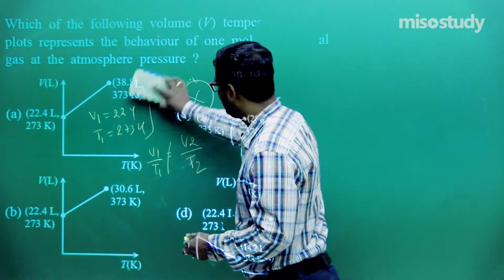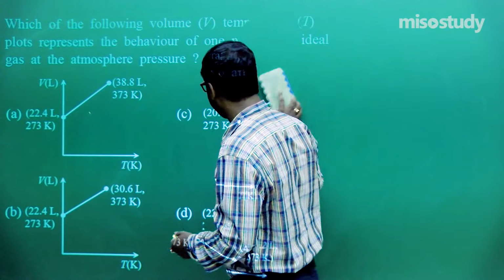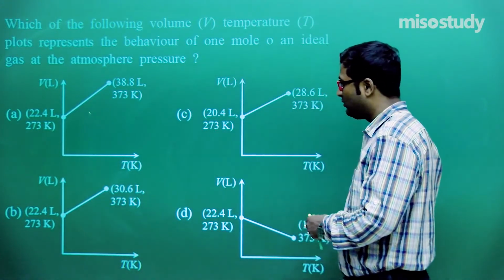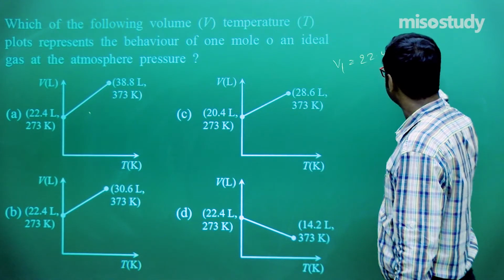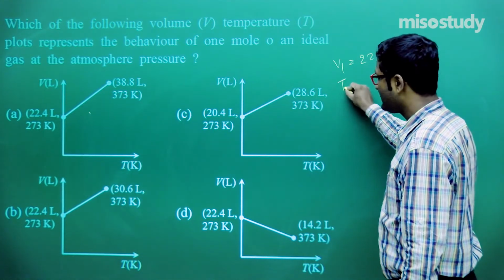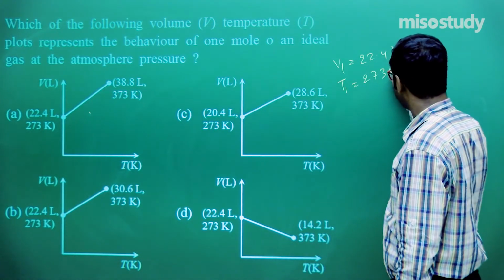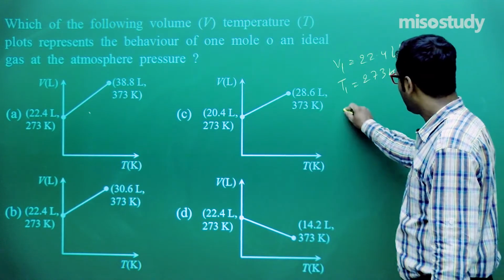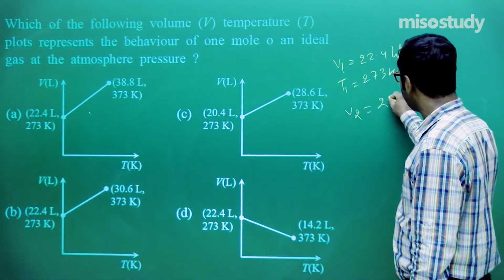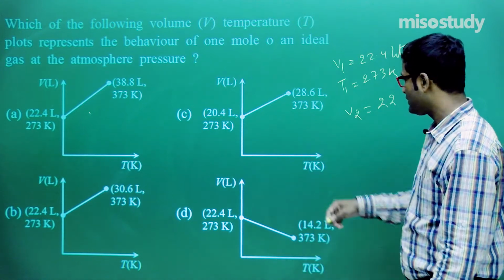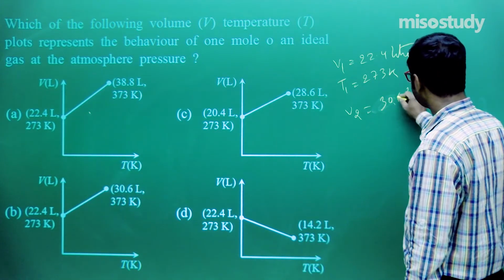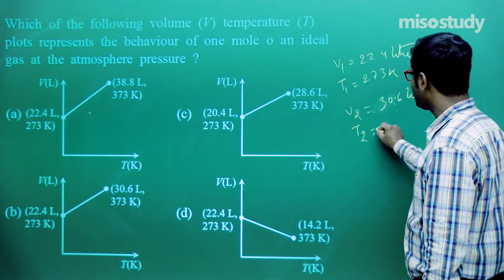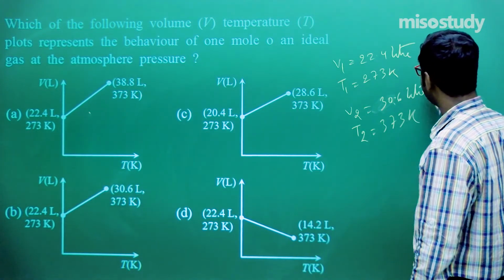But if I use the option of B, then what will happen? Look here, V1 is equal to 22.4 liters and T1 is equal to 273 Kelvin. Clear to you? Now V2 is equal to 30.6 liters. Clear to you? And T2 is equal to 373 Kelvin.